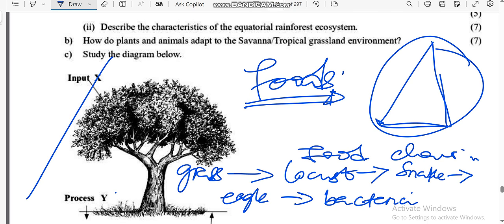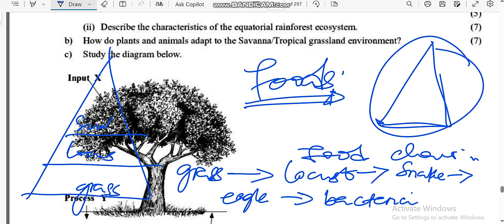Saka ndokudai so sera ndambodraw paya ndobva ndati grass ndore the bottom, this is the producer. From this one ndoenda pa locust. From locust eaten by snake. Snake eaten by the eagle. Eagle eaten by bacteria. So it depends on the question. If the question says draw a food chain, you draw a food chain like this. Draw a food pyramid, this is a food pyramid. Okay, food web.